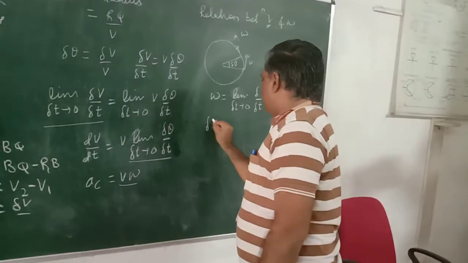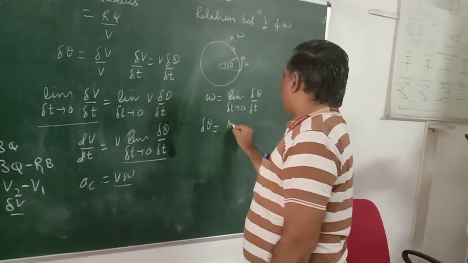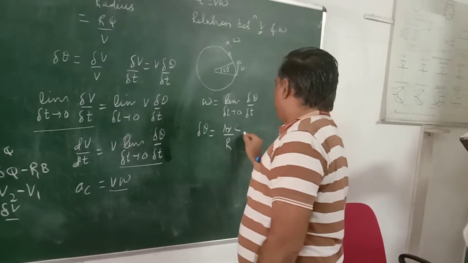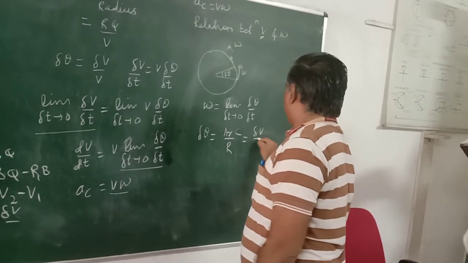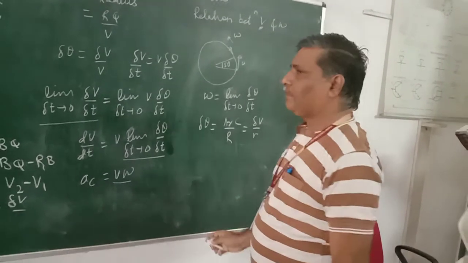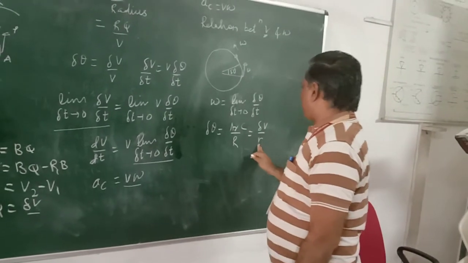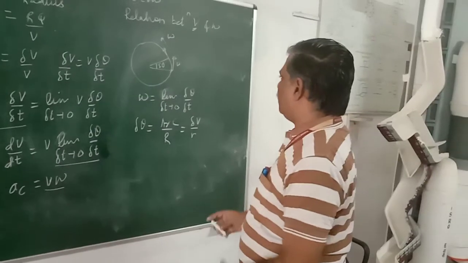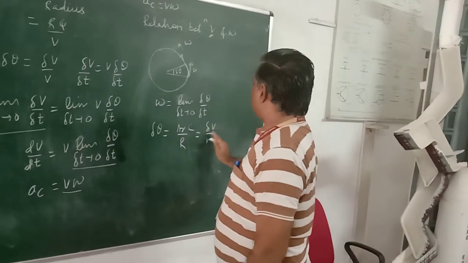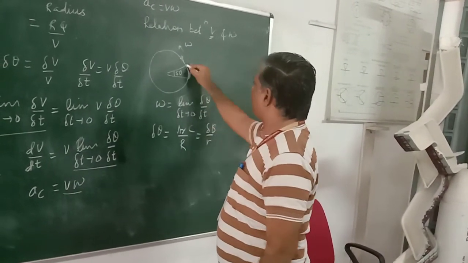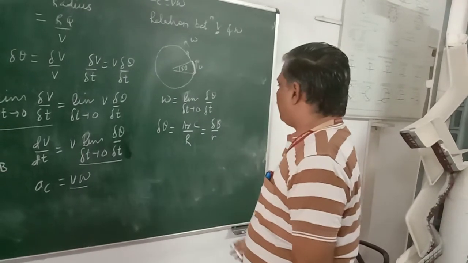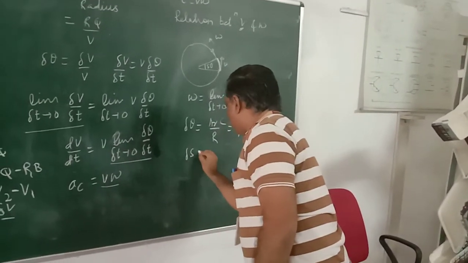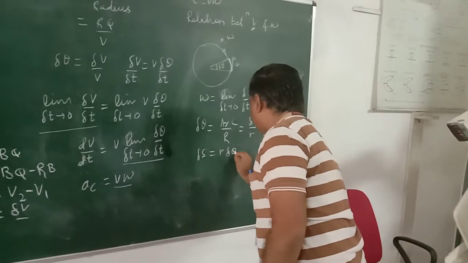Delta theta is nothing but arc divided by radius. The arc is a displacement ds. Therefore, delta s is equal to r delta theta.